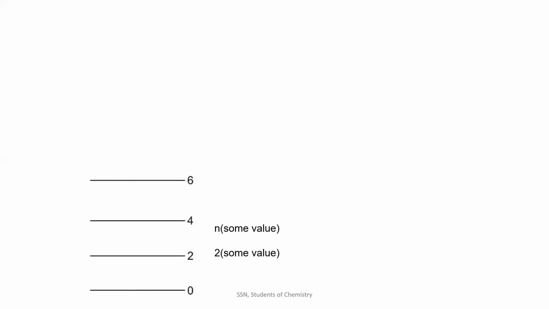So this will be my new quantized energy levels: 2 into 1 is 2, 2 into 2 is 4, 2 into 3 is 6, and so on. So it won't have continuous energy levels, but it would have discrete energy levels. This discrete nature, we call quantized.